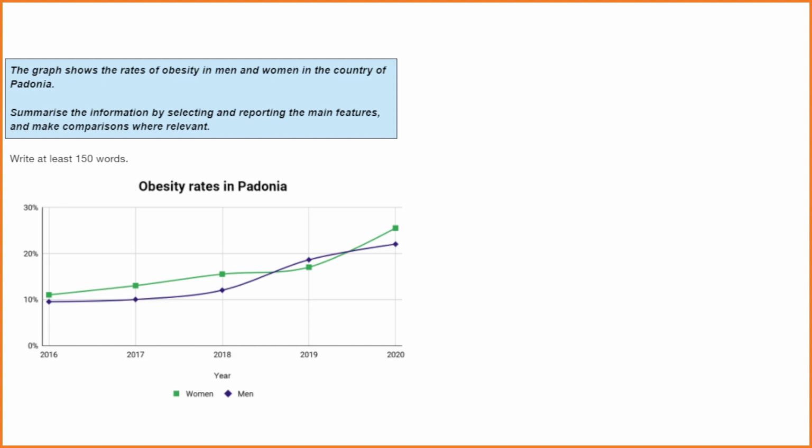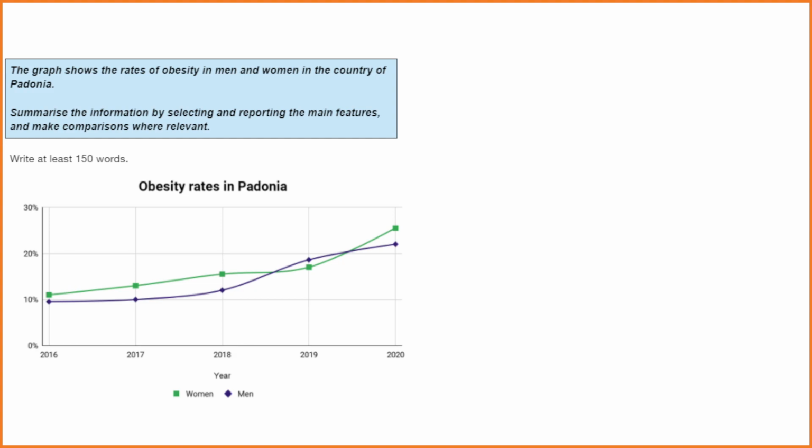Now, the first thing that you need to do is interpret the data, the visual data, and see whether you can find any trends. I always find that trends in line graphs tend to be easier than finding trends in tables or in bar charts or in pie charts. That's because with line graphs you can see the trend over time. It's usually something that's over time. So we can see that there is 2016 to 2020. There are two lines, one in green, which is women, and one in blue, which is men.